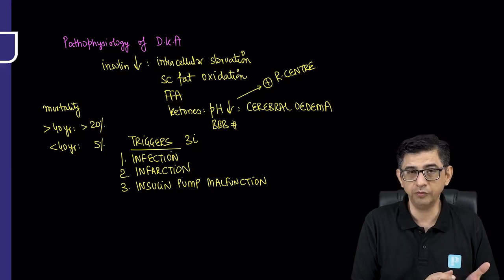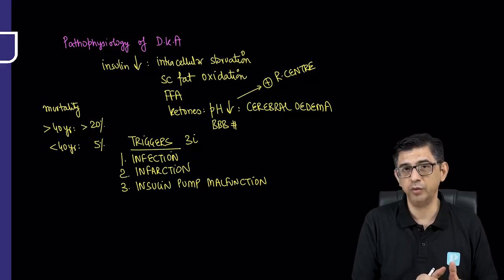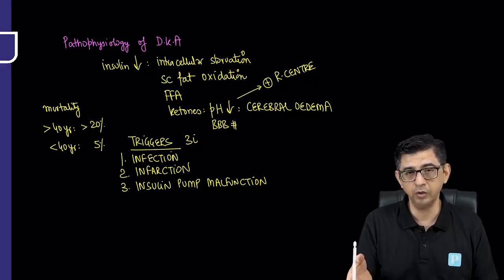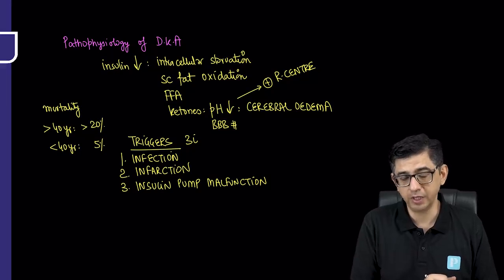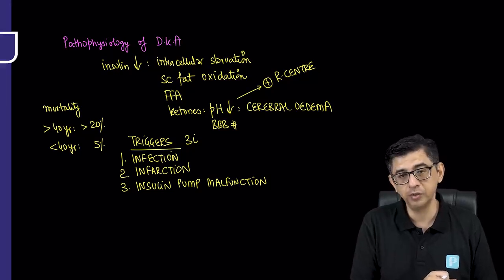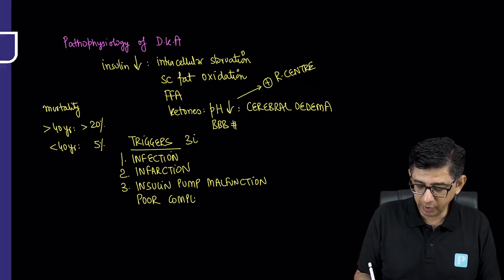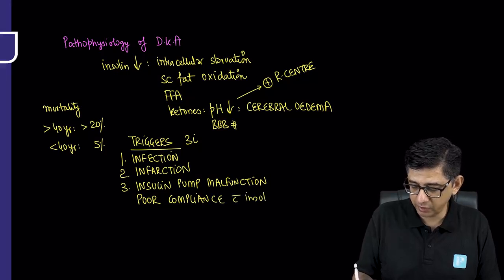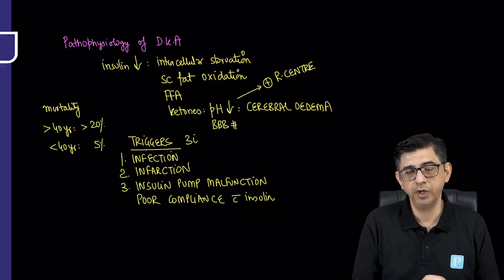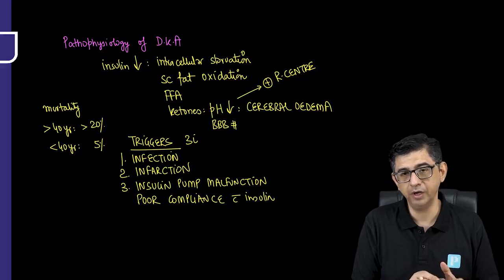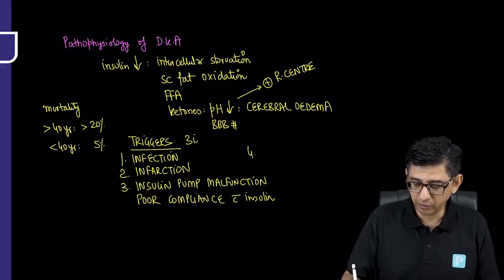If you skip doses of insulin, then the absolute insulin deficiency that will occur in the body of a type 1 diabetic will cause mayhem in the form of the data that I've written on the slide, with burning of fat and generation of ketones. So it could be an insulin pump malfunction, or it could be poor compliance with insulin. It is not a deliberate poor compliance with insulin. It is just that the child has not learned at the moment to inject insulin to himself, and the parents were busy because there was an important wedding in the family, or they had to travel. Over and above this, drug abuse.